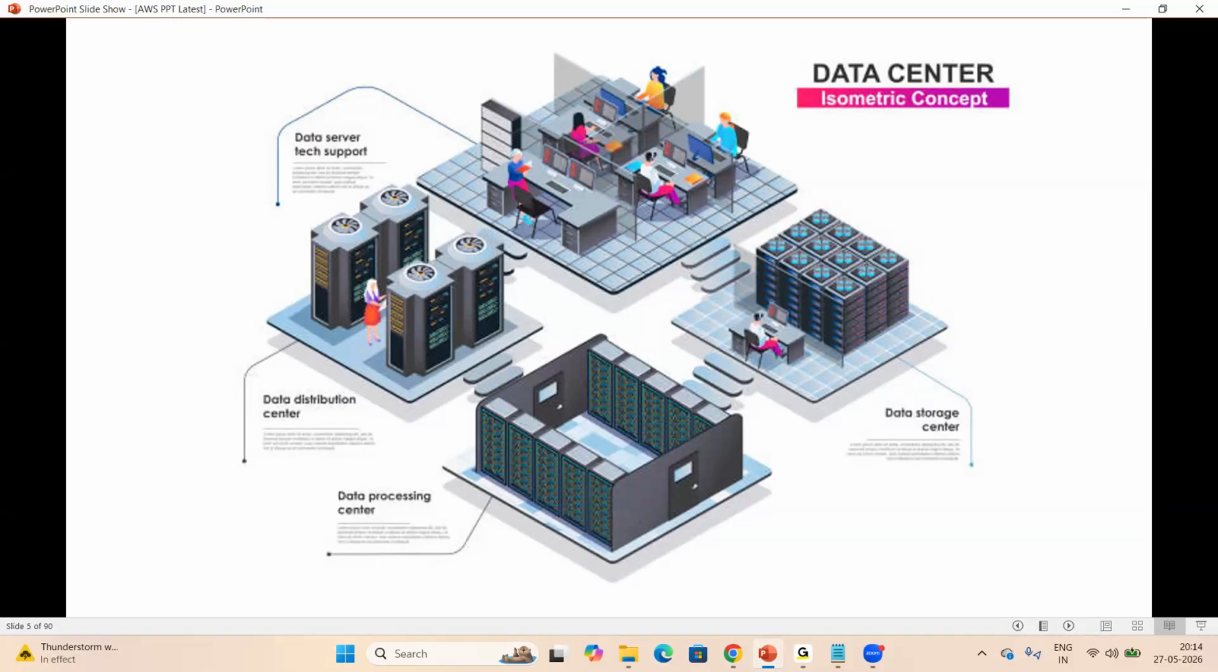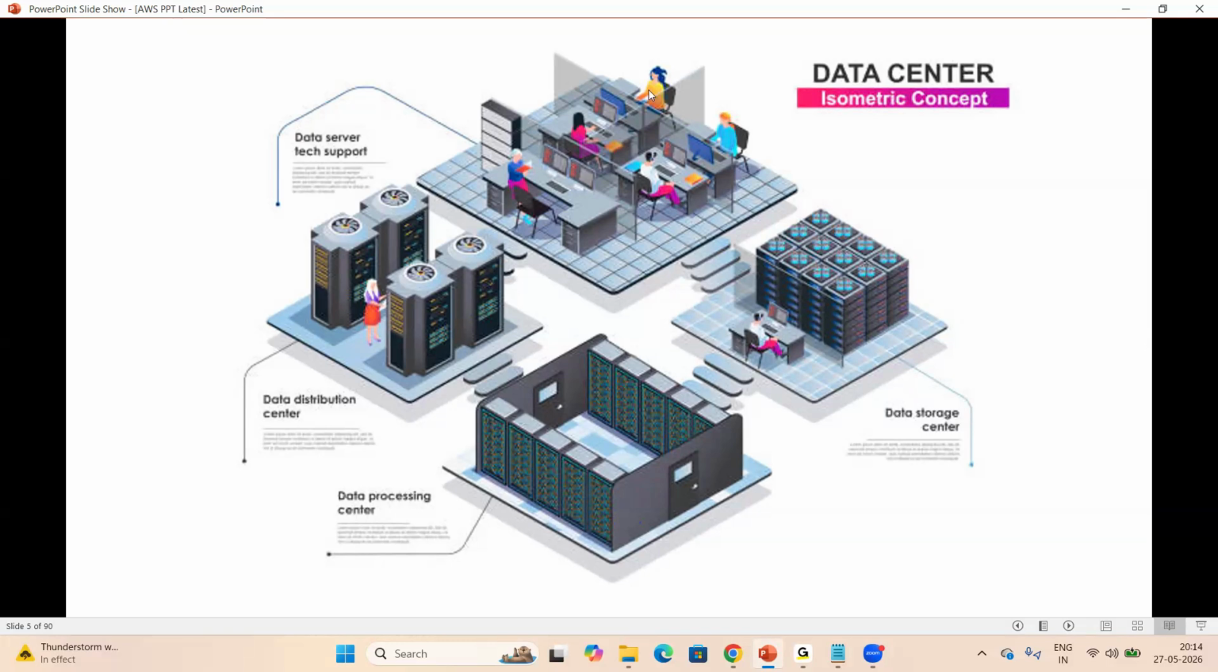Fine. So please hold your questions for some time. I will give you time for asking. If you have any questions, please hold for some time. Anyone? Okay. So this is the data center. This is the cloud data center.